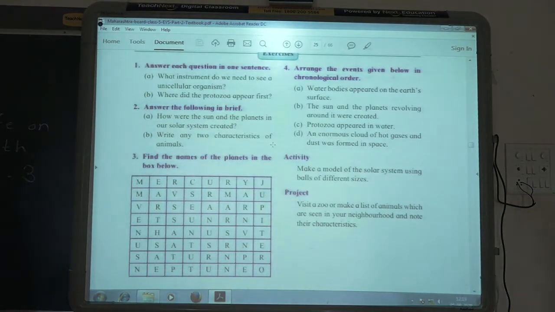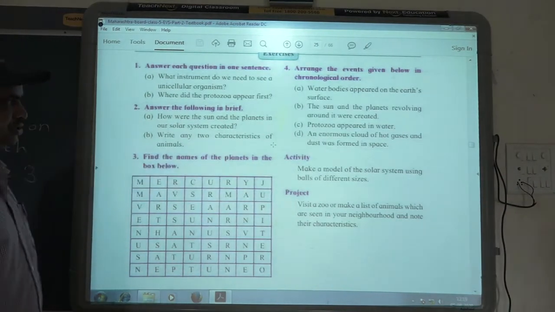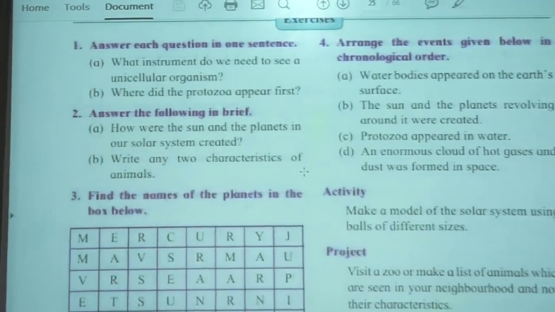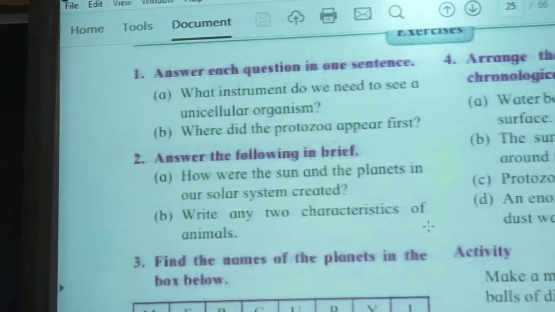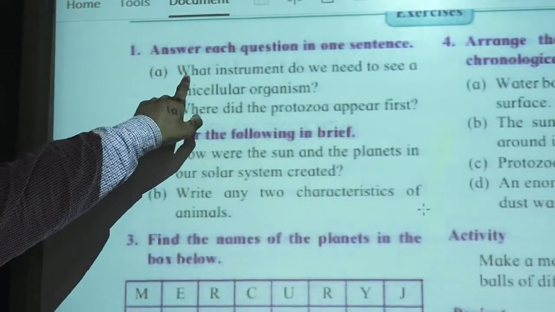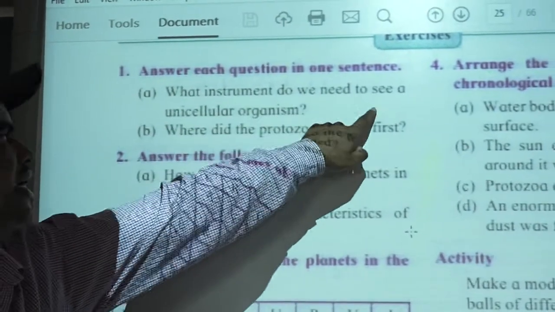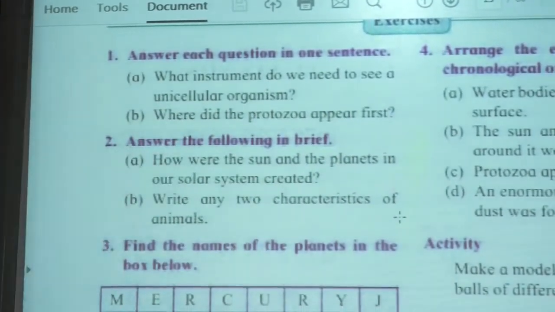Next, we'll be discussing the textbook questions. Okay, in short we'll be discussing. So the first instruction is: answer each question in one sentence. First question is, what instrument do we need to see a unicellular organism?